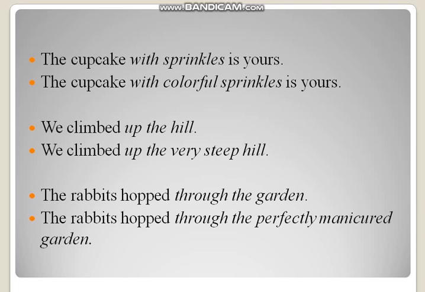The rabbits hopped through the garden. Here through the garden is a prepositional phrase consisting of a preposition, which is through, and the garden is an object here. The rabbits hopped through the perfectly manicured garden. Here you can see we have added some other words, perfectly manicured, which is modifying the word garden. Garden is an object, so it is a prepositional phrase.